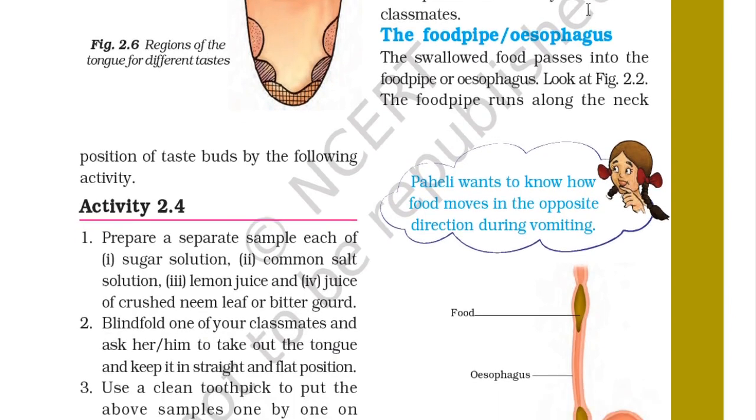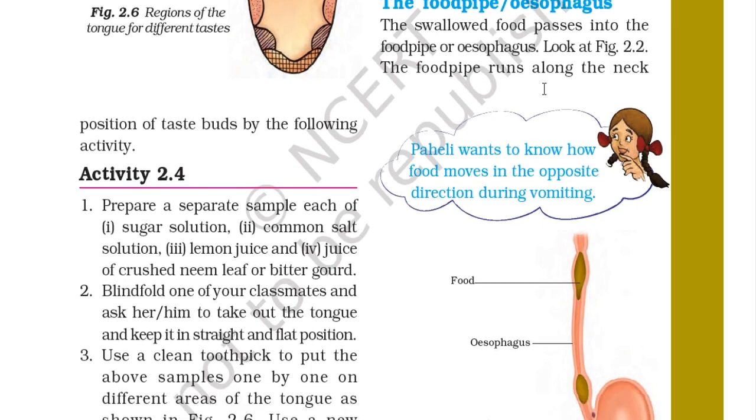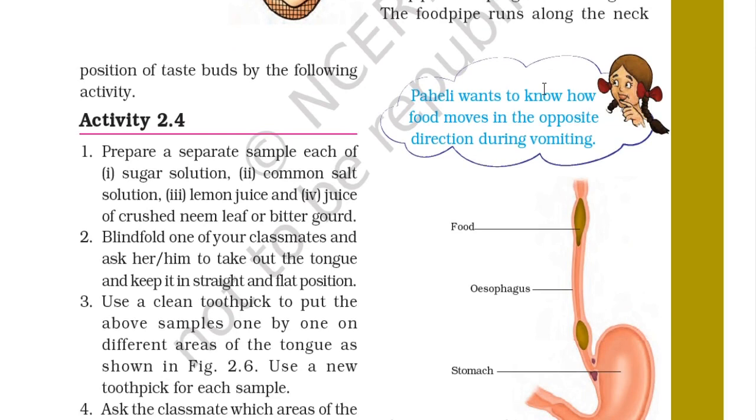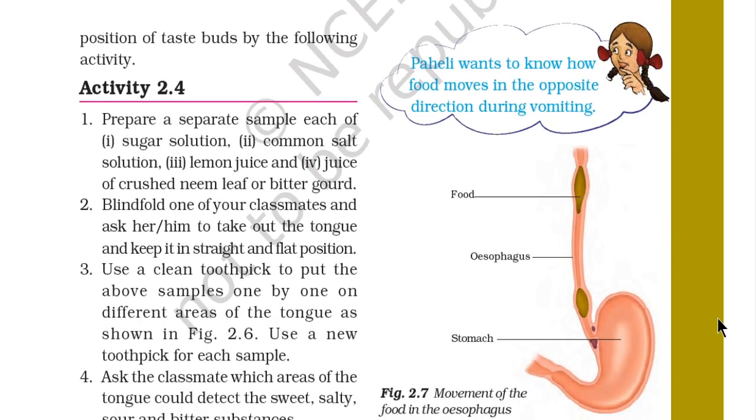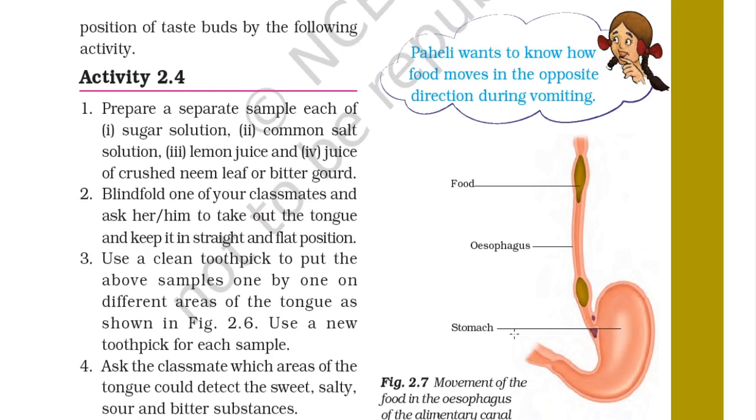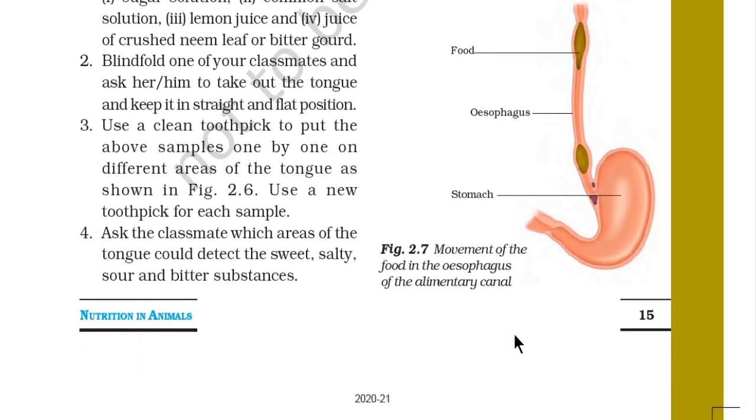The food pipe or esophagus. The swallowed food passes into the food pipe or esophagus. You can see in figure 2.2. The food pipe runs along the neck. So here the food is here. We are taking the food. It comes from the mouth and the food is going through the esophagus, and from the esophagus it goes to the stomach. Movement of food in the esophagus of the alimentary canal.